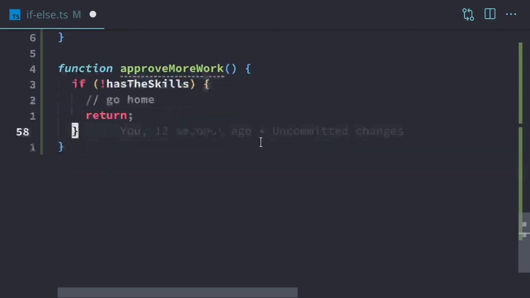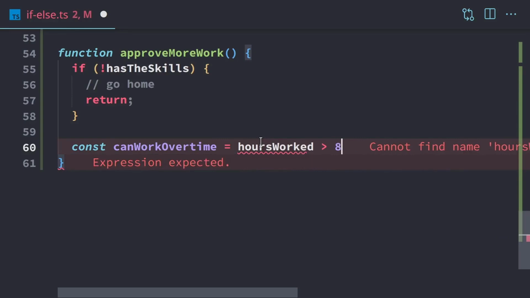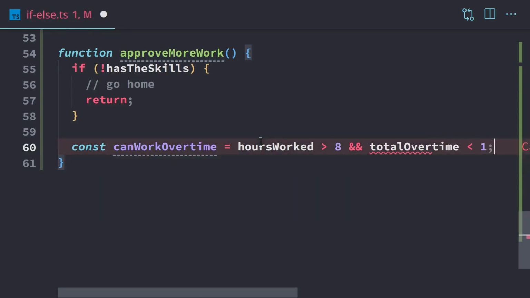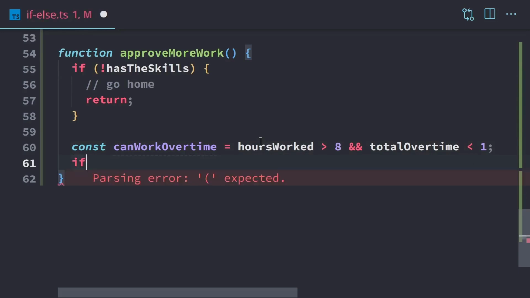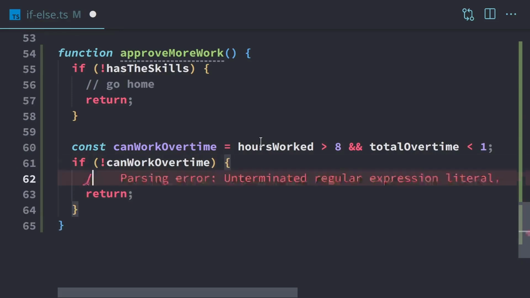Next, we're going to see if they can actually work overtime. So if they do have the skills, we'll see if they can work overtime. We check to see if their hours worked is greater than 8, and our total overtime accrued so far is less than 1 hour. And we're also going to check that. So if they cannot work overtime, then we're going to do the same exact thing. Then we can return. So they're going to have to go home.